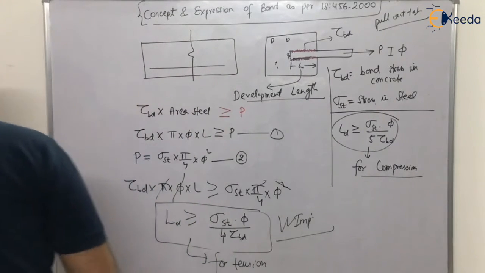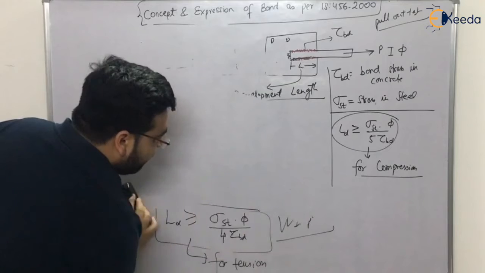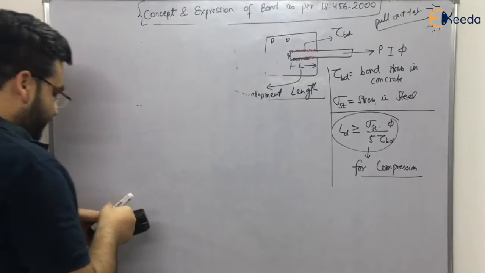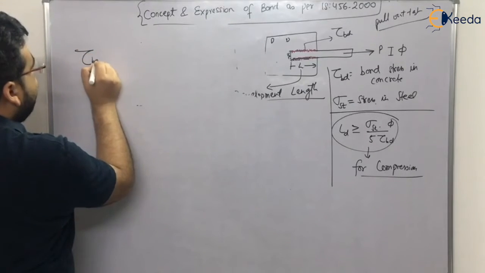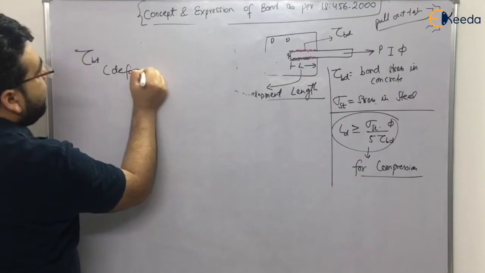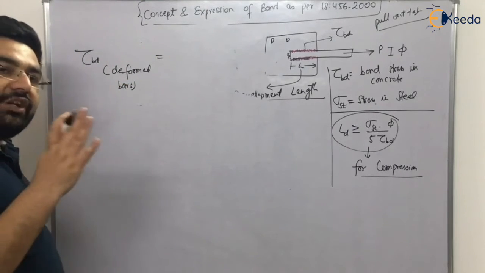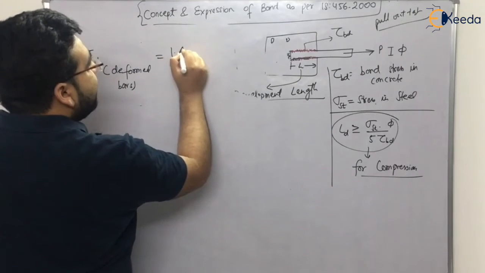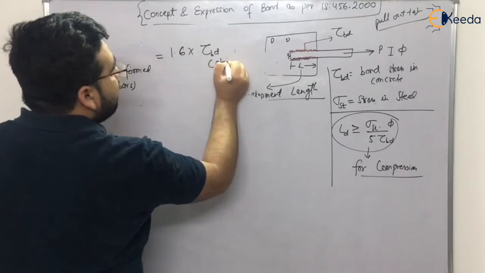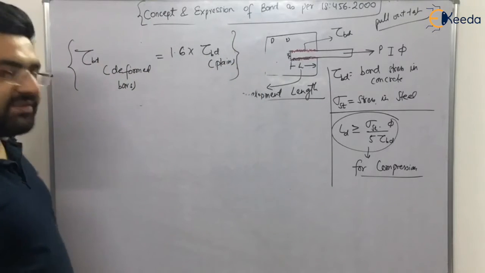Let me write it here. It is also very important that the tau bd for deformed bars is actually 60% more. It means 1.6 into tau bd for plain bars. Correct? So this was important.